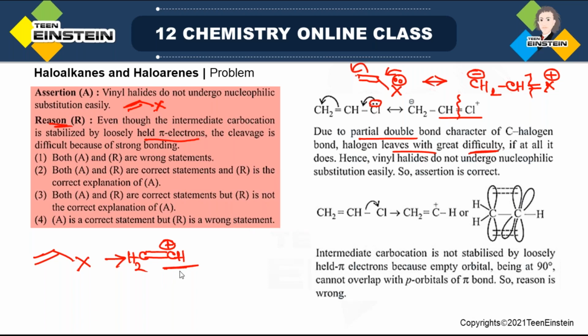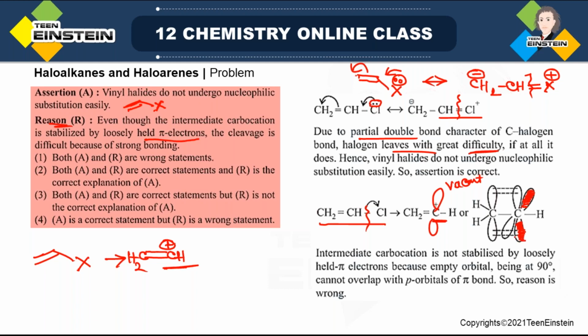So look at this structure. Again the same molecule is taken, which is vinyl chloride, and after the cleavage of this carbon-chlorine bond, there will be a positive charge: CH2=CH+. Now since this positive charge is present over this carbon, there will be a vacant p orbital. Suppose the orbital that I am coloring is the vacant one.